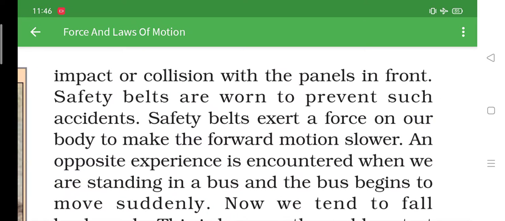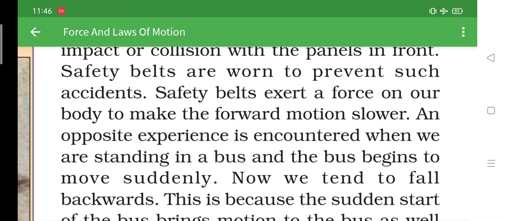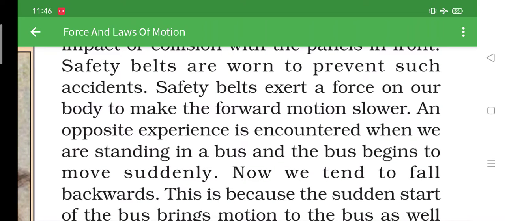Safety belts are worn to prevent such accidents. Safety belts exert a force on our body to make the forward motion slow. Now what is the work of safety belts? Suppose sometimes something suddenly comes in front and the brake is applied, the safety belt will not let you go forward, it won't allow your head to touch the glass, or if it does, it will slow down the speed at which you were going, so that you don't get more injury.